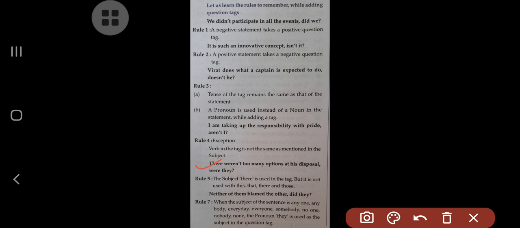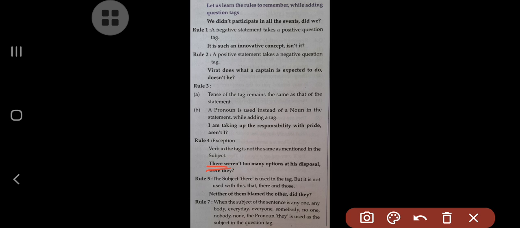Now, the next rule we will try to understand with the given example. There were not too many options at his disposal, were they? So look at now, were not, but the tag we have added here is were they. The subject there is used. What is the subject in this sentence? The subject is there.